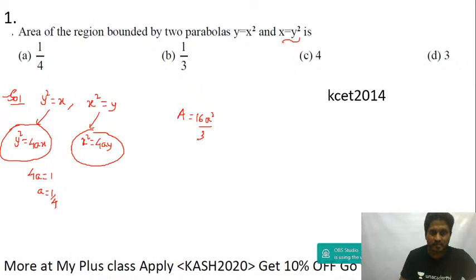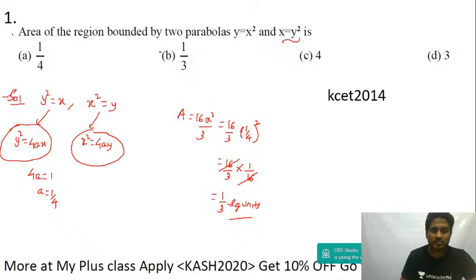A square divided by 3. So this is equal to 16 by 3 into a square. A will be equal to 1 by 4 the whole square. So this is equal to 16 by 3, and if you square this, you get 1 by 16. This will cancel. You will get this as 1 by 3 square units.